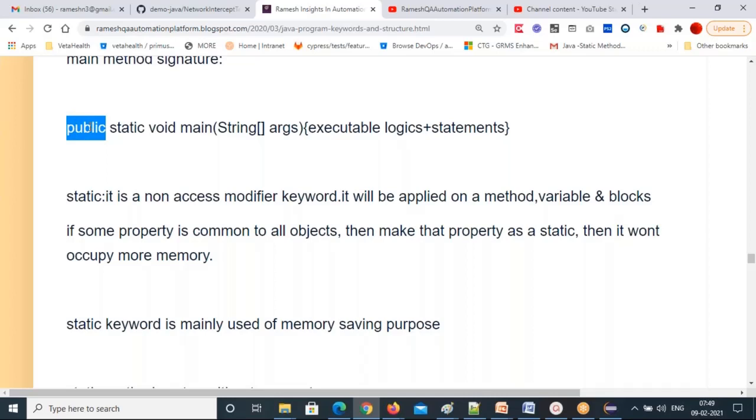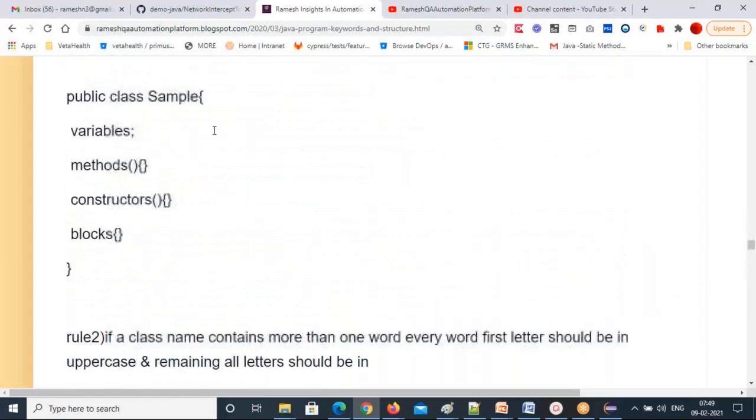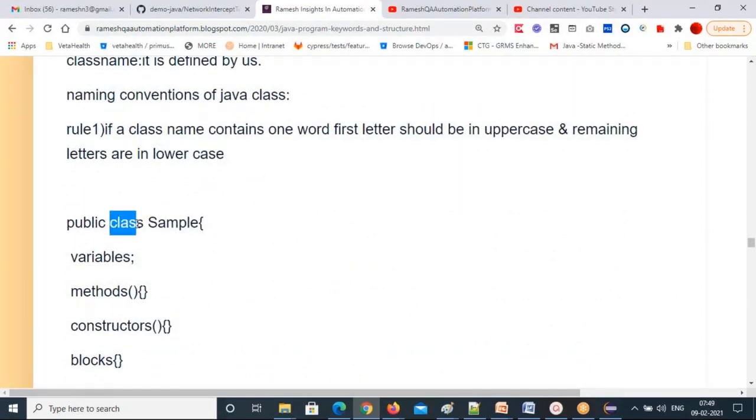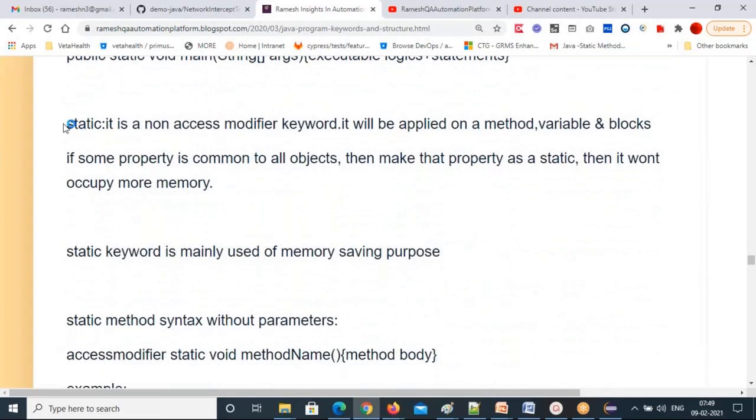Then the next keyword, the static keyword. I'm explaining one by one keyword here, coming line by line. I have given class, and I have explained what the class keyword is and how to identify the class name in the previous class. And now I'm going to explain the static keyword.